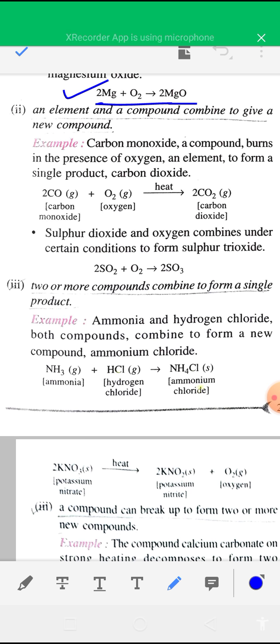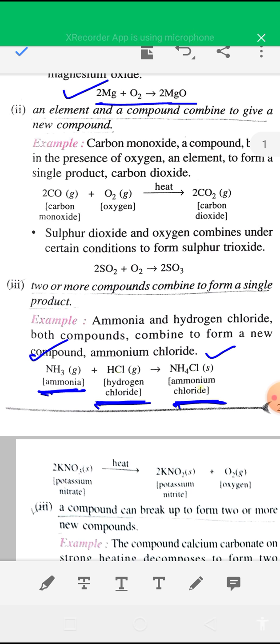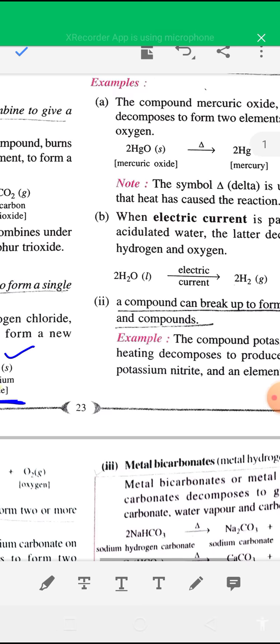Reaction between ammonia gas and hydrogen chloride gas to form a single product, ammonium chloride, which is a solid product. The characteristic of this reaction is that two gaseous substances, ammonia and hydrogen chloride gas, combine directly to form a single product, solid ammonium chloride. So it is also a direct combination reaction.